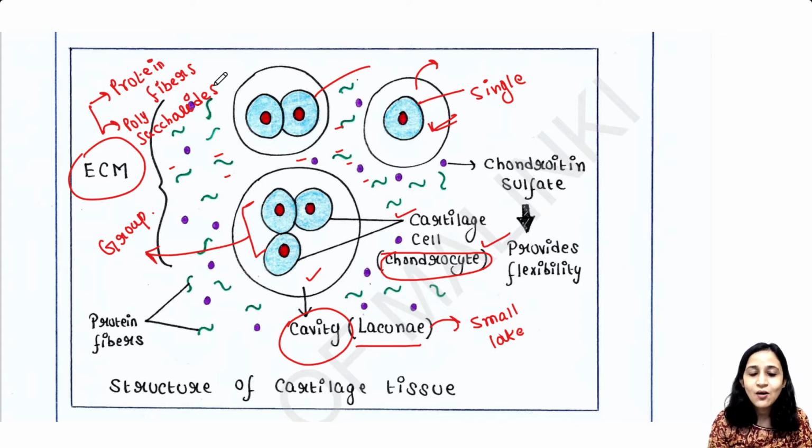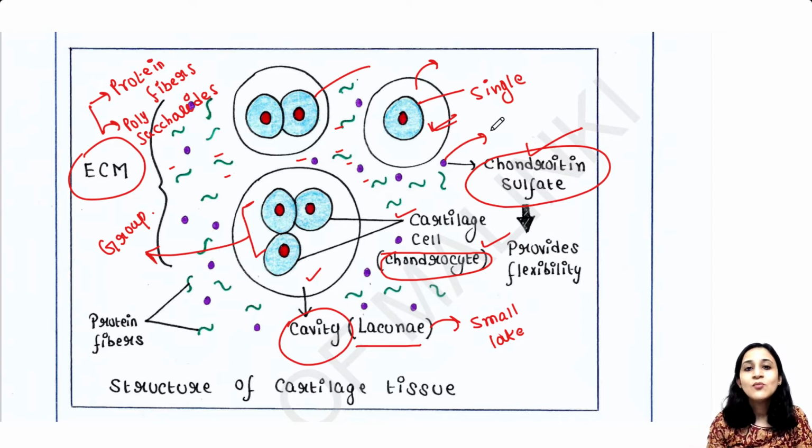In this case also, in the extracellular matrix you will get different types of protein fibers like collagen, elastins, etc. And the polysaccharide you will mainly get here is chondroitin sulfate. These are carbohydrates, and because of these chondroitin sulfates, the cartilage tissue is flexible, because chondroitin sulfate provides flexibility to the tissue.